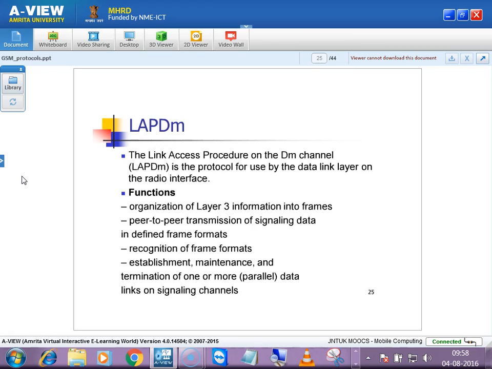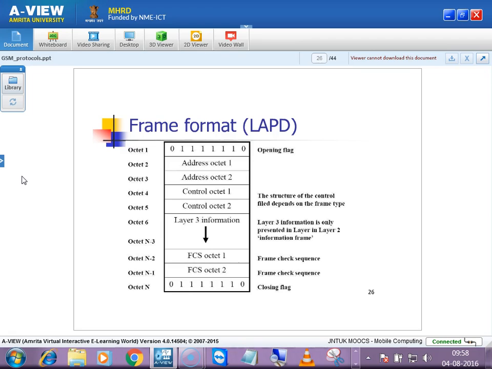Mainly it will be converting layer 3, in the sense from the network layer some data will be coming into the data link layer, and then it will format that data. It will divide it into frames, and those frames will be transmitted to the physical layer. For that, it will be capable of recognition of one or more parallel data links on the signaling channels. These are the functionalities of LAPDM.